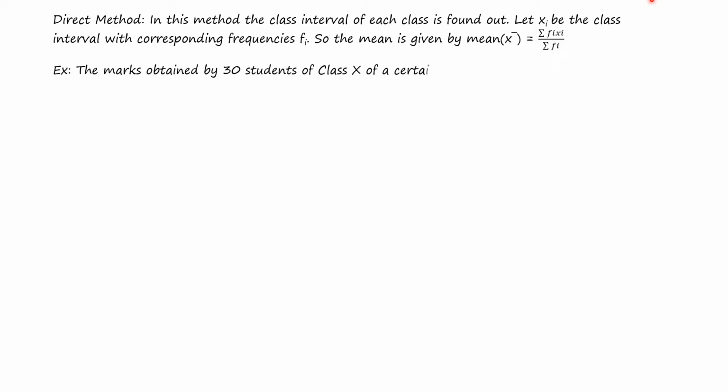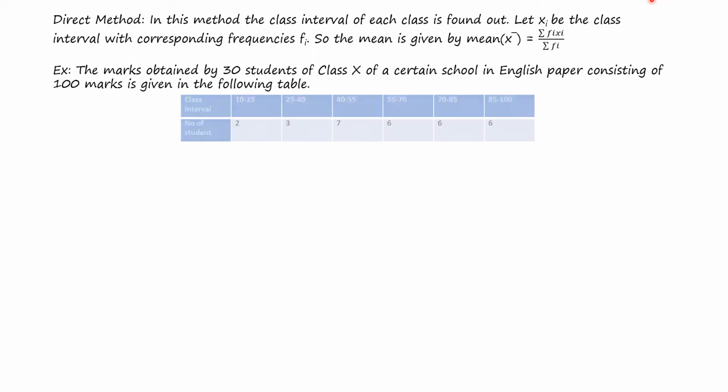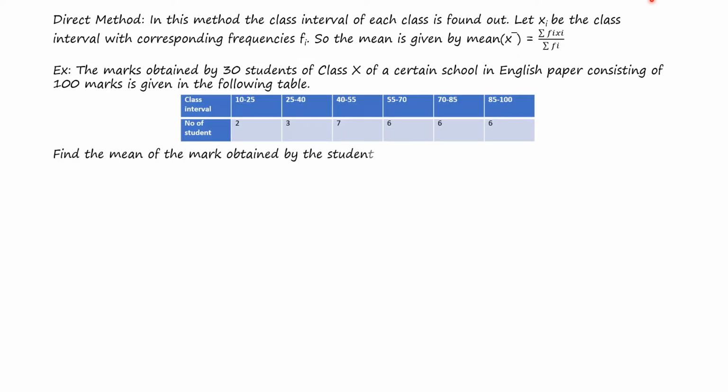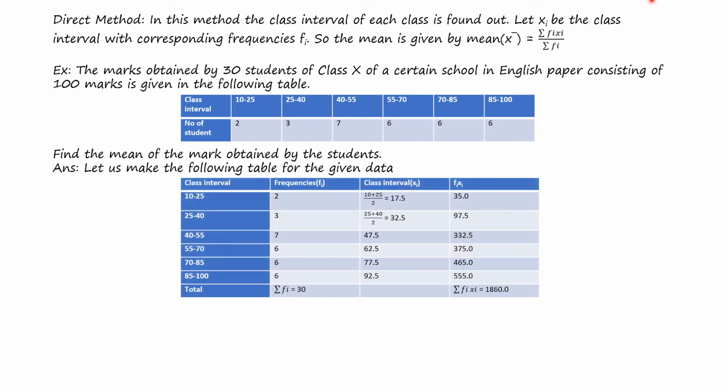The marks obtained by 30 students of class 10 of a certain school in an English paper consisting of 100 marks are given in the following table. Find the mean of the marks obtained by the students. Let us make the following table for the given data.